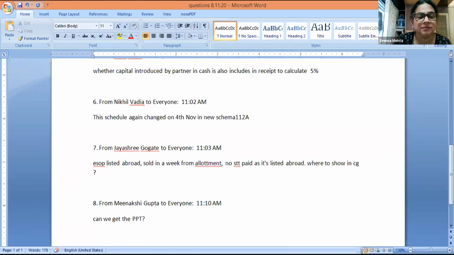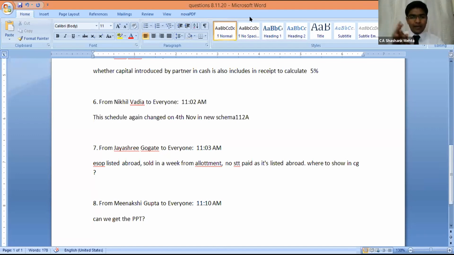Yeah, 7th one, ESOP listed abroad, sold in a week. Okay, so I think this will be a short-term capital asset, and I think it will go under the general category. I'm not specific with respect to the section of this particular transaction.